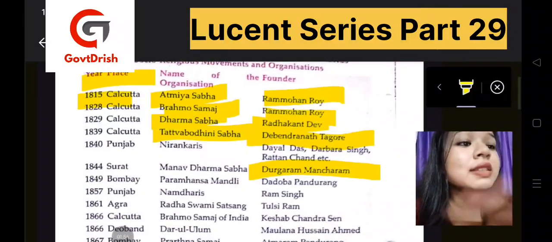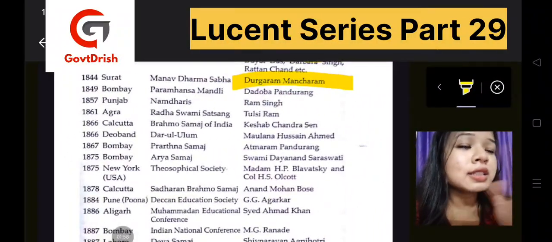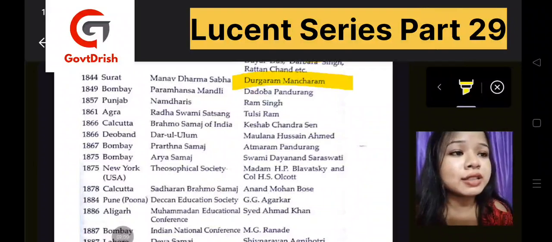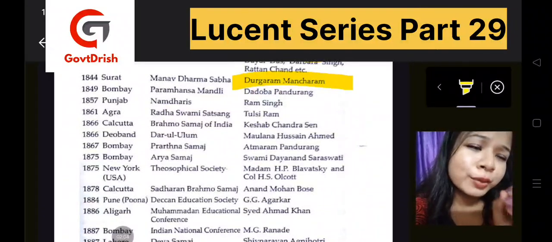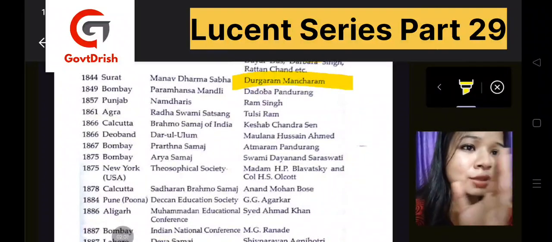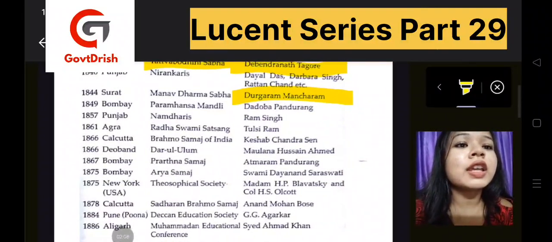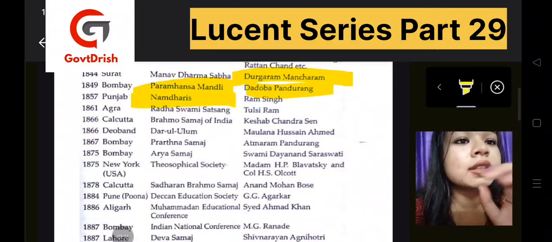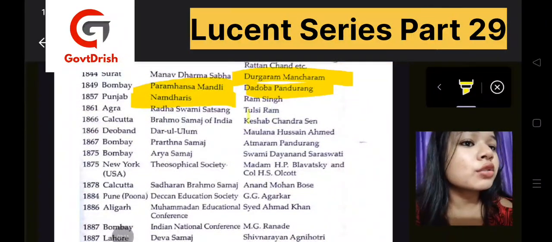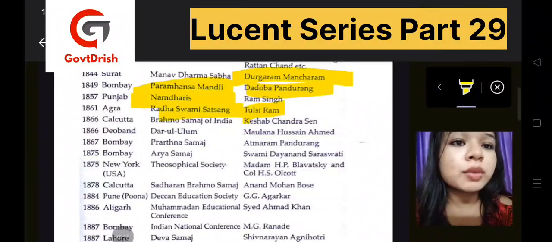Among these places, just divide the sabhas, I mean the organizations, in different charts, and you will also make a note of the places as well. Like this sabha belongs to this place. Now we have Dadoba Pandurang, we have Paramahansa Mandali, then we have Namdharis, that is Ram Singh. Tulsi Ram is a prominent leader, so Radha Swami Satsang.